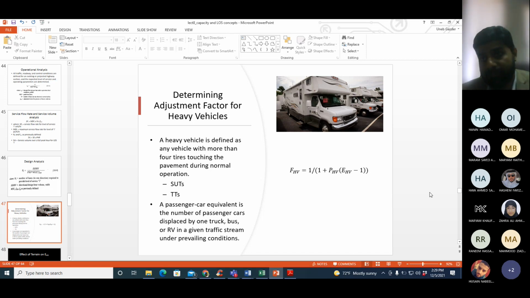So if you can find some way to put a 5th tire in your car which is touching the pavement, your car will become a heavy vehicle as per the Highway Capacity Manual. I'm not saying that. Then the Highway Capacity Manual classifies the heavy vehicles into 2 further categories, SUTs and TTs. SUT stands for single unit truck.